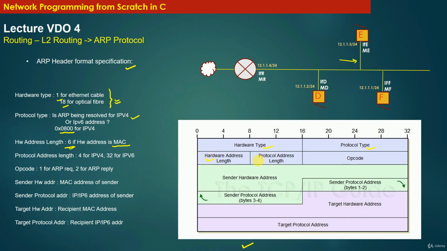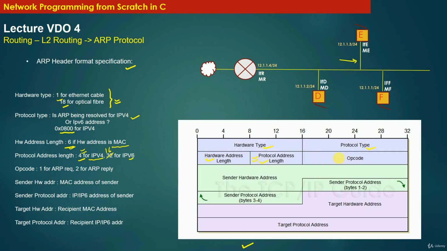Then the next field is the protocol address length field. Simply, if the ARP resolution is being done for an IPv4 address, then the value of this field is 4 bytes. And if the ARP resolution is being done for an IPv6 address, then the value of this field is 16. Right? So it is some typo mistake here. Remember, this field represents the length of the protocol address. So what is the length of an IPv4 address? The length of an IPv4 address is 4 bytes, right? And the length of an IPv6 address is 16 bytes, right?